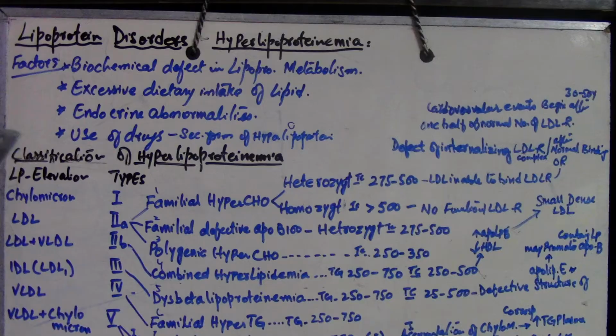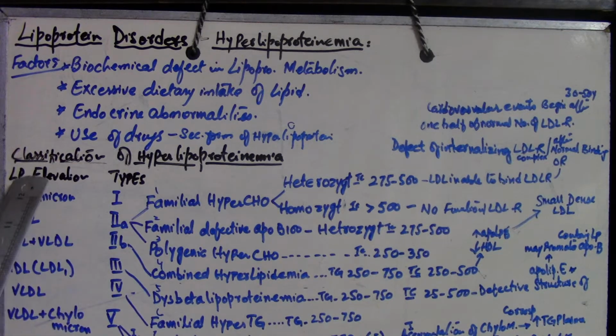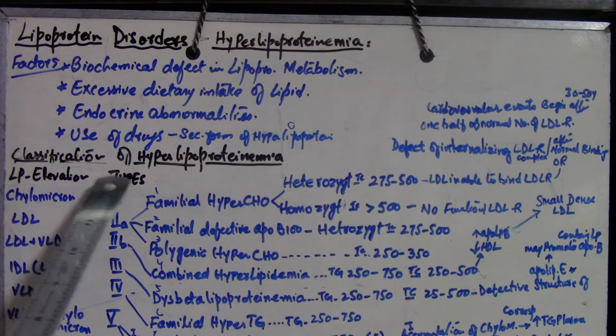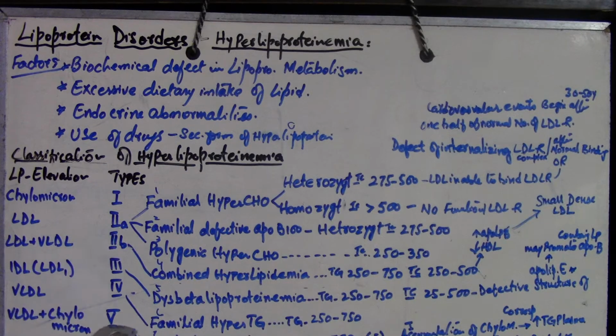Now we are going to start with the classification of hyperlipoproteinemia. We are dividing these hyperlipoproteinemia or lipoprotein disorder types into 6 categories, right? These categories are mentioned over here, and in which type which lipoprotein is going to be elevated, I mention over here, right?